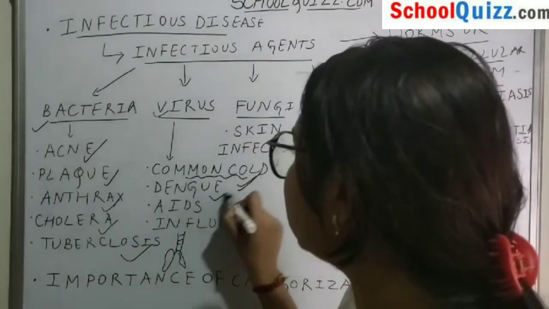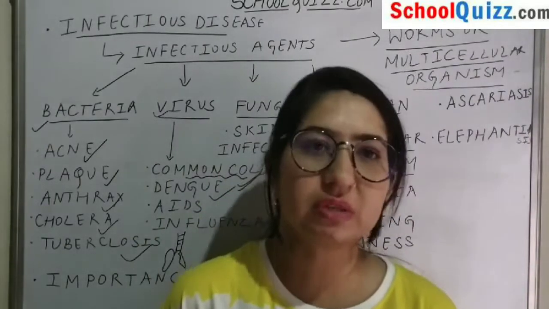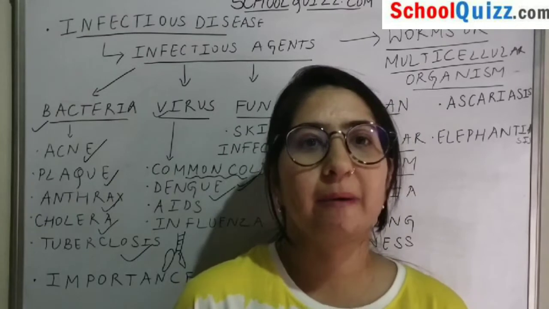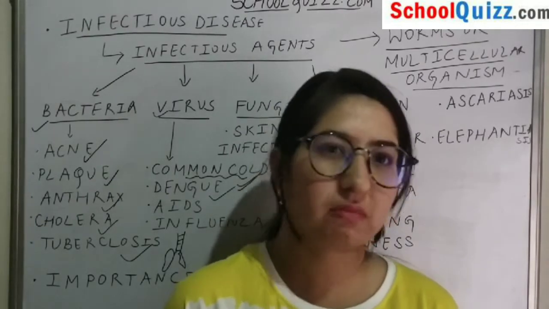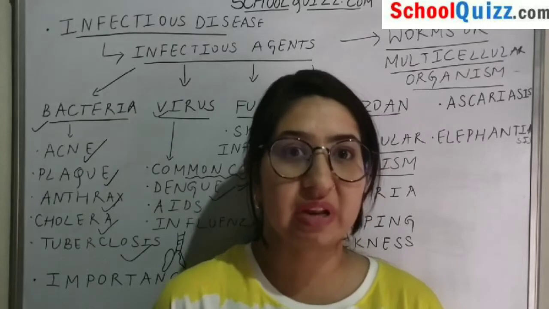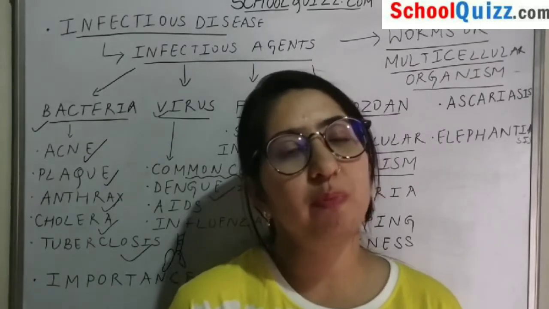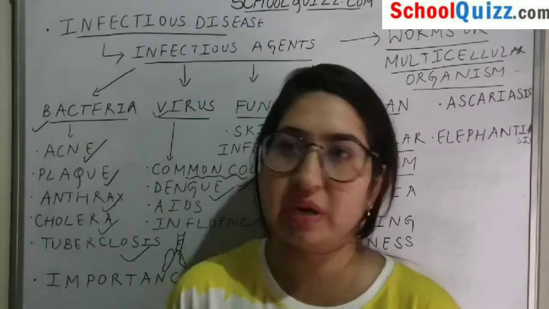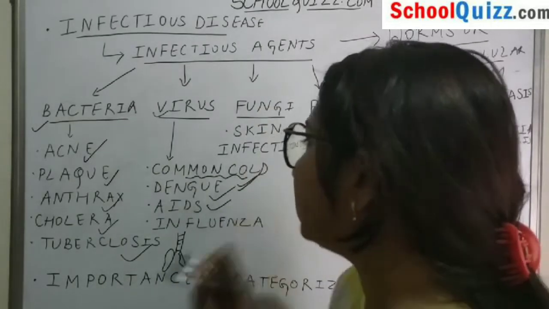The next viral disease is dengue. Dengue is a fever also caused by contaminated water, in which the patient has a high fever and the number of platelets falls. Next is AIDS.